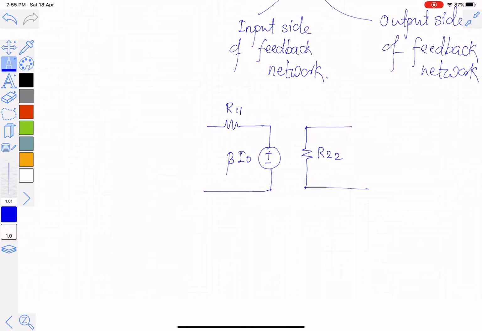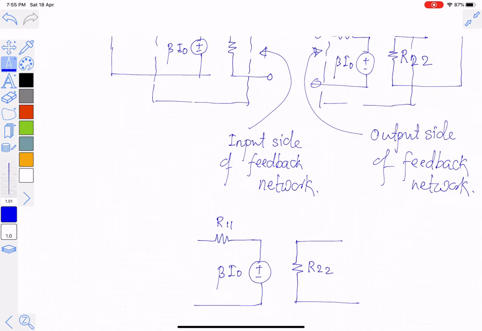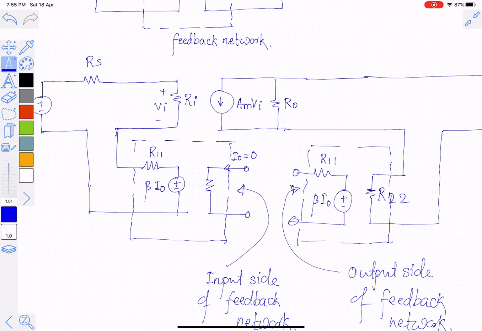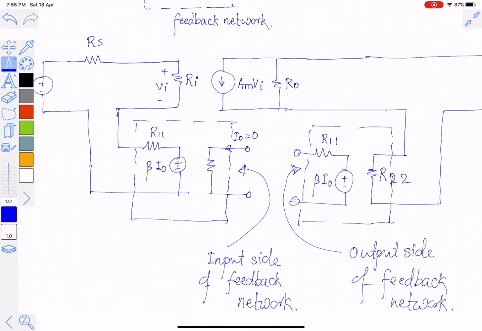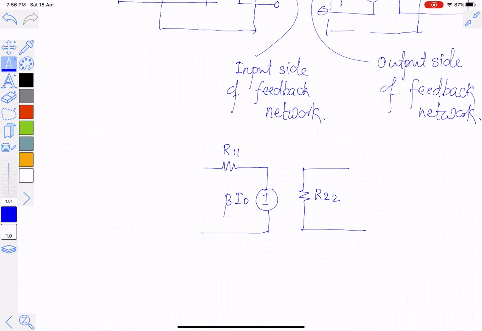In order to calculate beta, the unit of beta in this case is voltage divided by current. The feed forward amplifier has a gain which is transconductance, with a unit of conductance. So the feedback network has a unit of resistance. So beta is this voltage, we call it Vf, divided by IO.